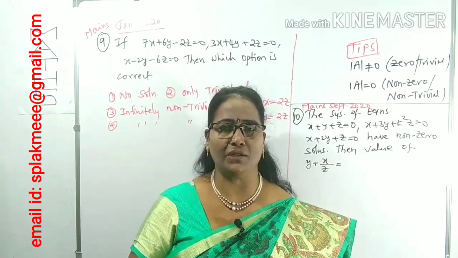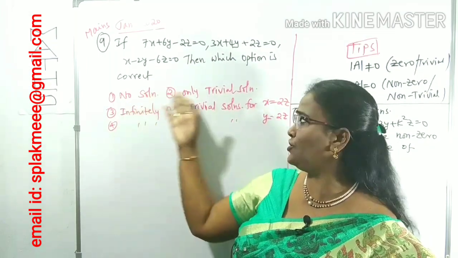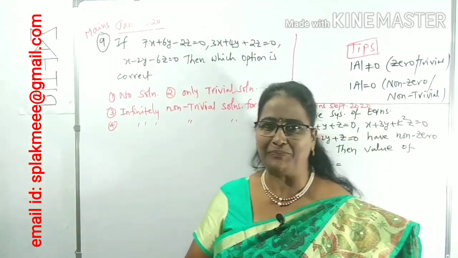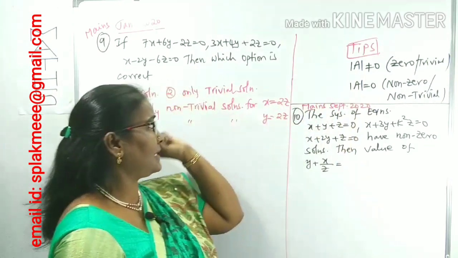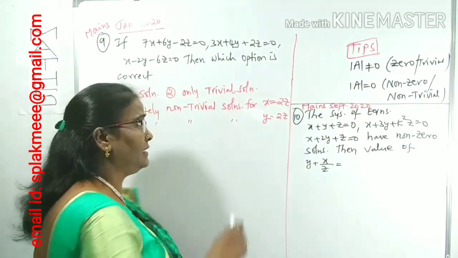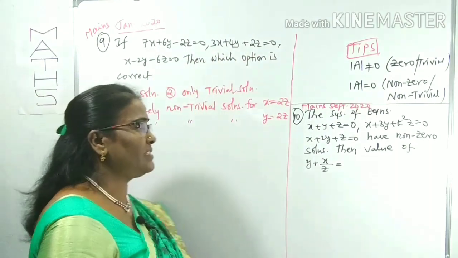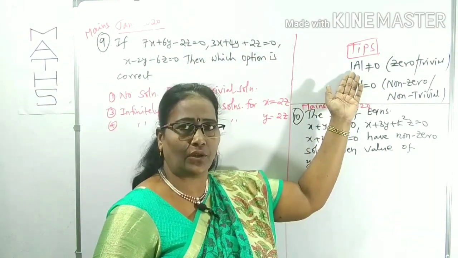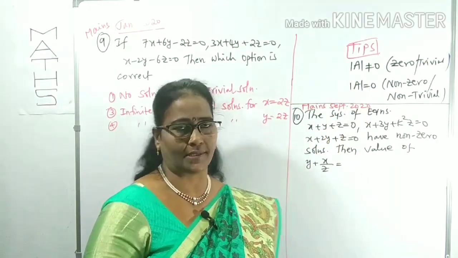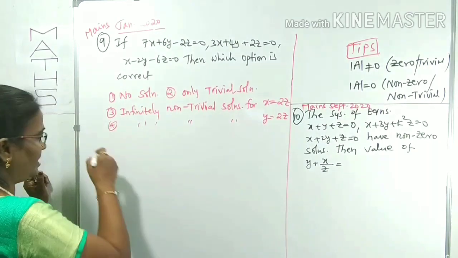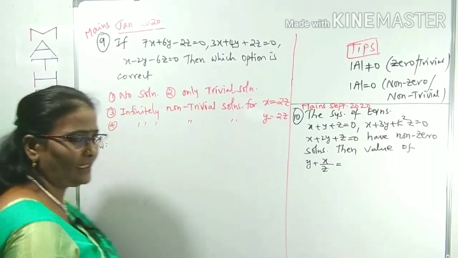The system is clearly a homogeneous system. Which option is correct: no solution, unique solution, and so on. Only two types of solutions are possible for a homogeneous system. This is clearly a homogeneous system because the constants are 0, 0, 0. So you can consider the case A equal to 0 and the case A not equal to 0. First, no solution is not at all correct.